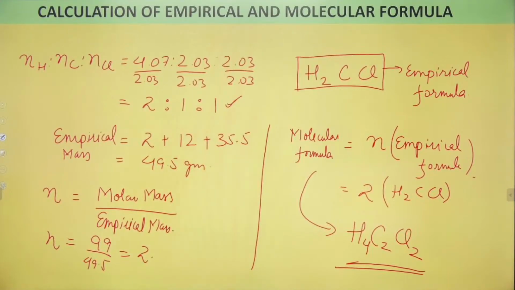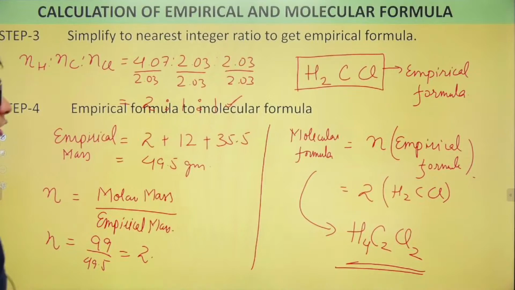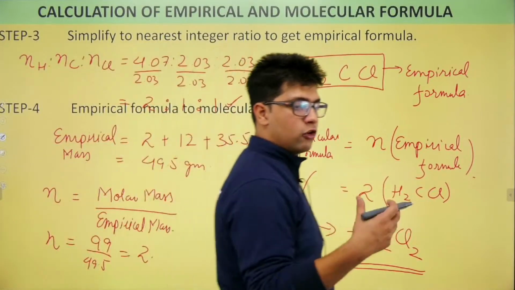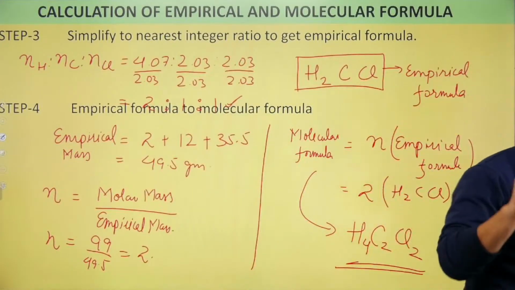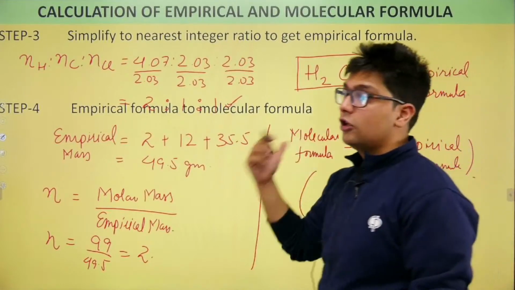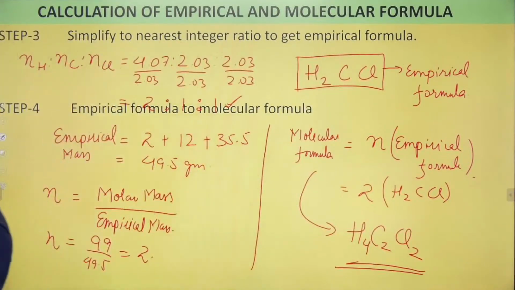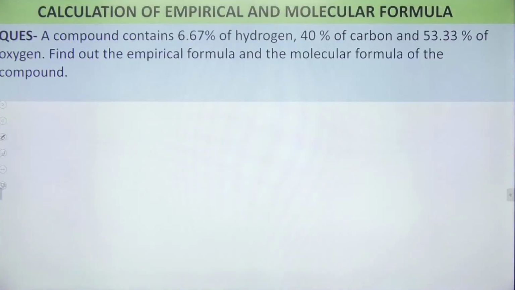If it is clear, then we will solve one more question for this specific. Yes, exactly. It is very, very easy. You guys just have to follow these steps. Okay? So, let's try one question. See how many of us can get the correct answer for this. Okay. So, this is the question.